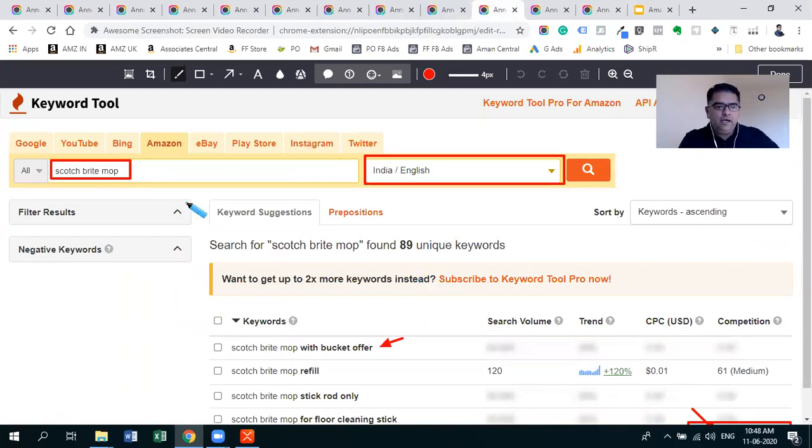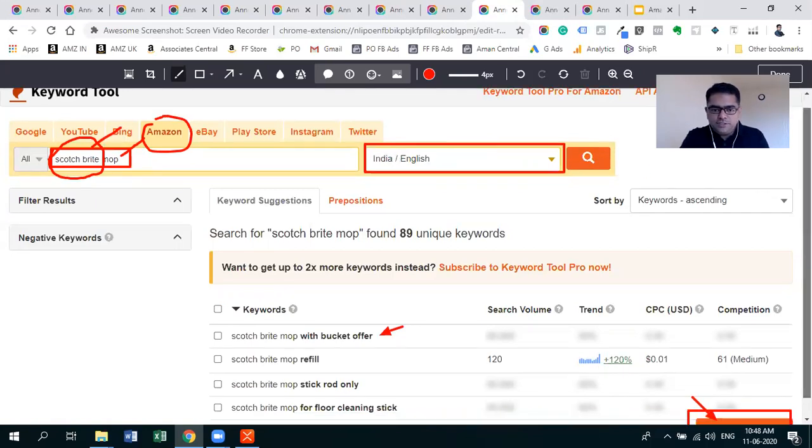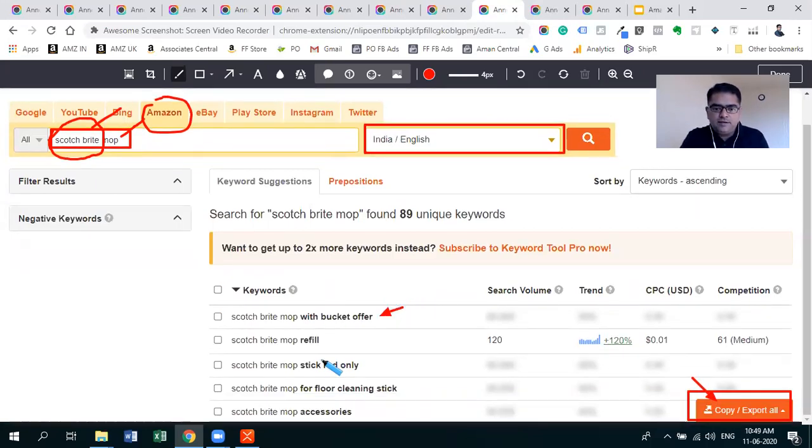keywordtool.io. If you go there, you have to choose Amazon, and suppose a brand name called Scotch-Brite. They are selling mops. In this example, you have to use your competitor's brand name along with the keyword that describes the product. Use that keyword and make sure it is in India and English, and hit search. Once you search, you will be able to get the relevant keywords that your competitors are ranking for.